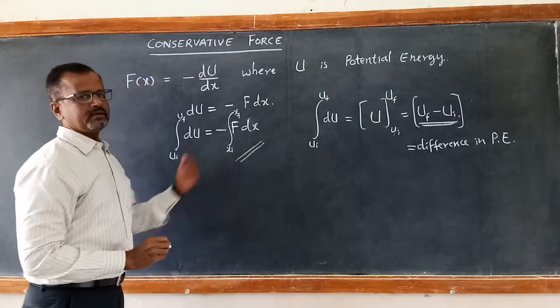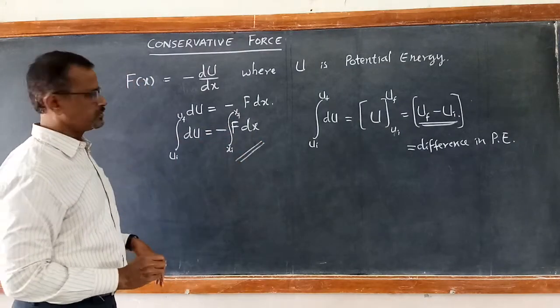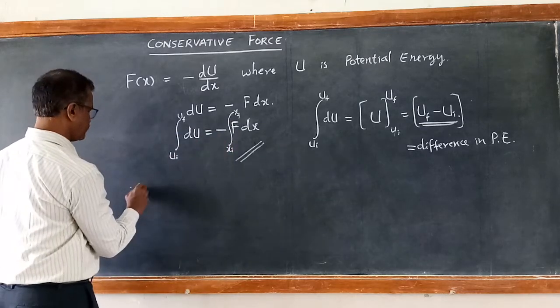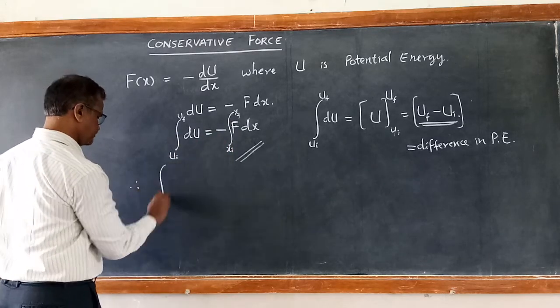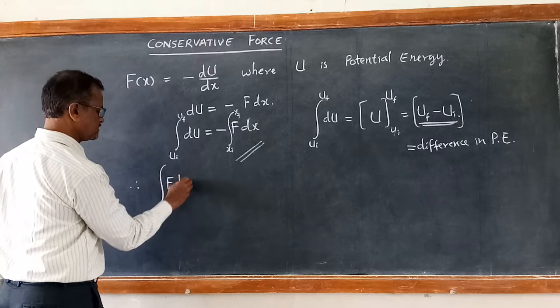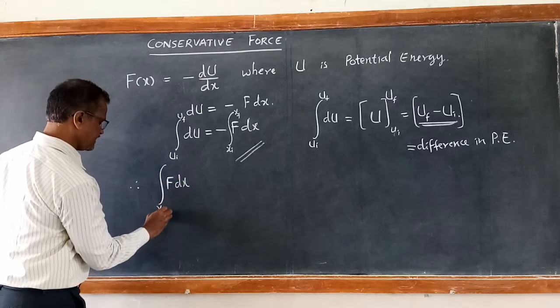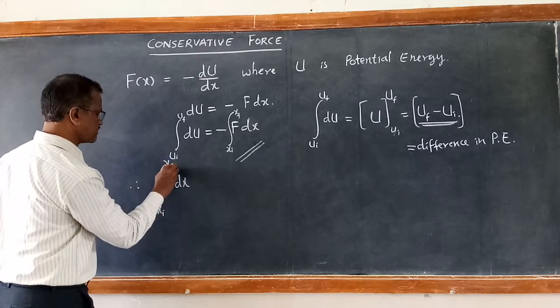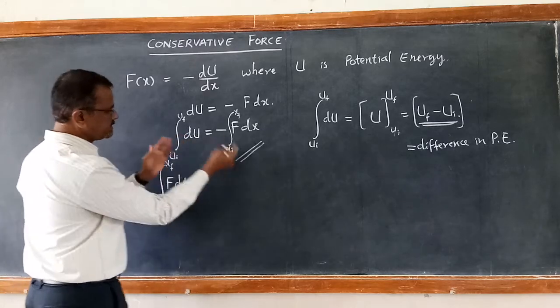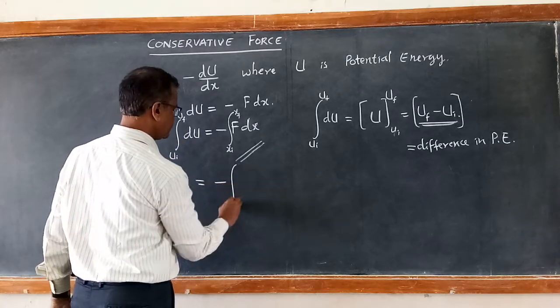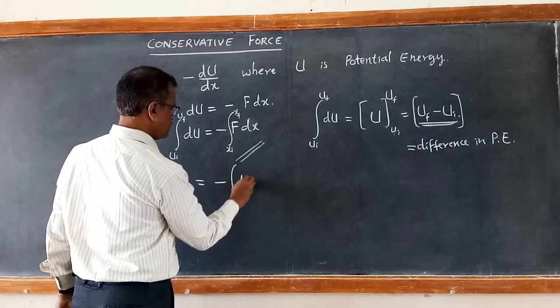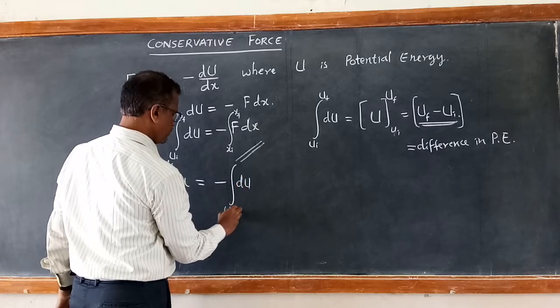Therefore, work done by the conservative force, integral of F dx between xi to xf, is equal to minus the integration from ui to uf of du.